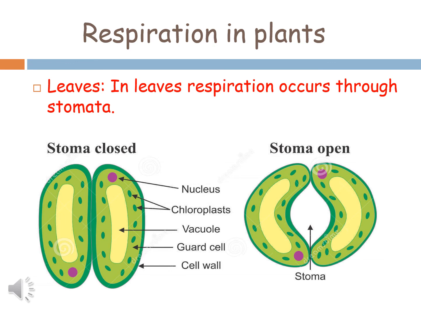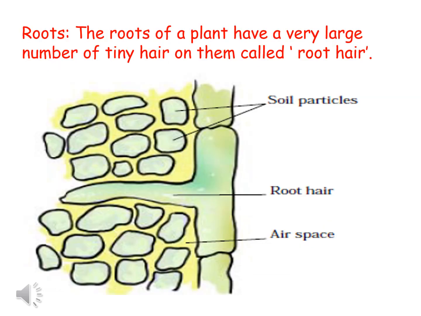Plants also respire with the help of roots and woody stems. Like all other living cells of the plants, the root cells also need oxygen to generate energy. And the roots of the plant have a very large number of tiny hair on them, and these tiny hair are called root hair. You can see root hair in this diagram. We know that air is present in particles of the soil.